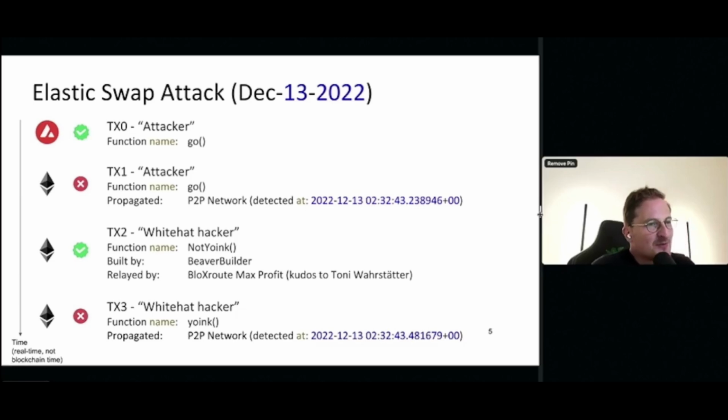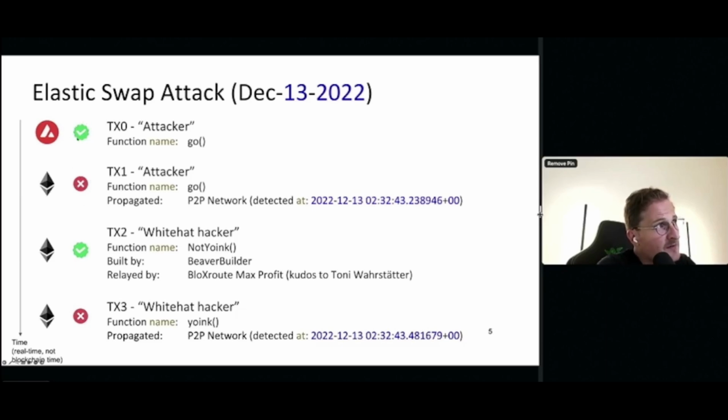So now let's do a bit of forensics. Can we understand what really happened? I already have some labels that try to give away some of the logic, but let's go step by step. Here we have the Avalanche blockchain, then we have the Ethereum blockchain, and we have one transaction on Avalanche, three on Ethereum. All right. What do this green and this red icon mean?